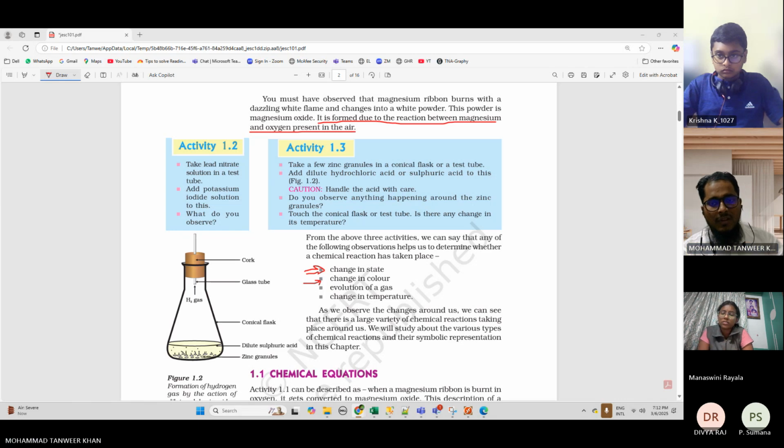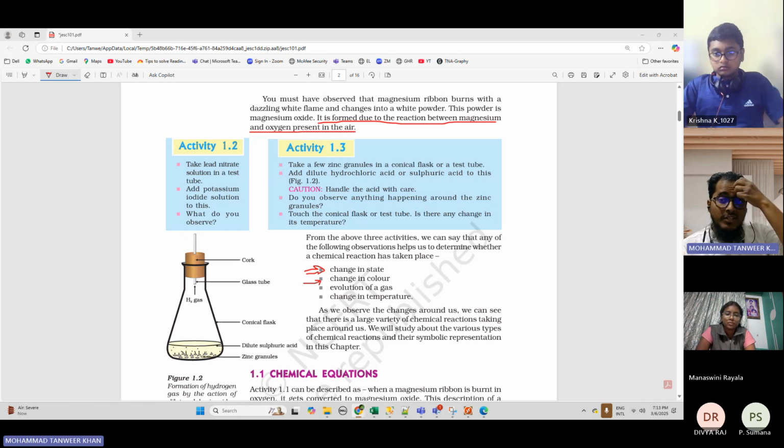Okay. And second thing, what will change? Change in color. So whenever a chemical reaction takes place, all these things will happen: change in state, change in color. So what are the different states? Solid, liquid, gas, aqueous.